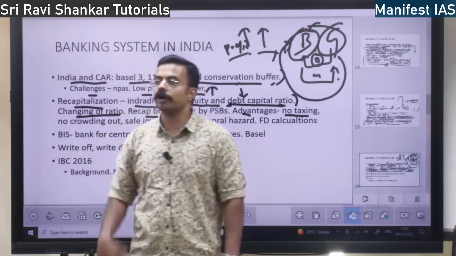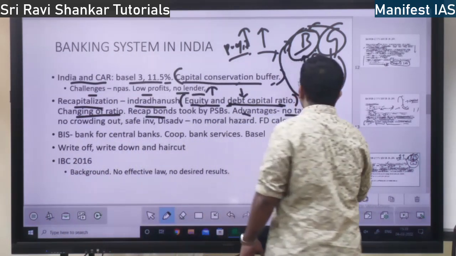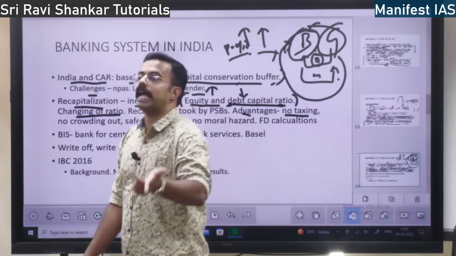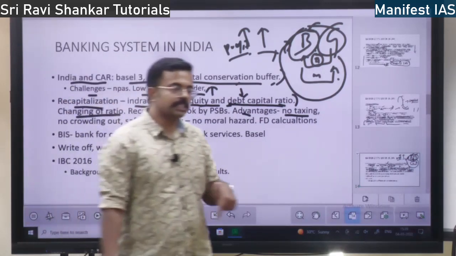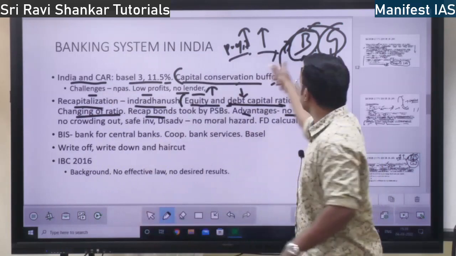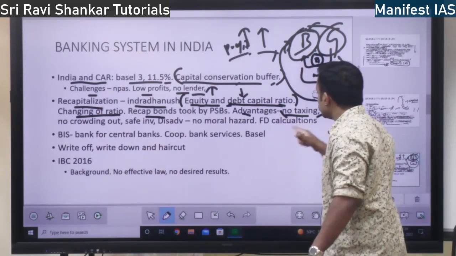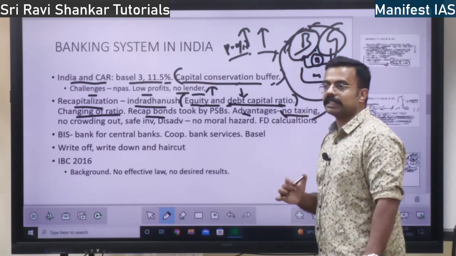They are going to borrow it from the market, right? So with recapitalization bonds, they are not borrowing from the market, or else it is going to tax the people. More taxation. So when they sell the recapitalization bond, banks are giving money to the government. So there is no taxation on public. Public will be saved. That is one advantage, right?